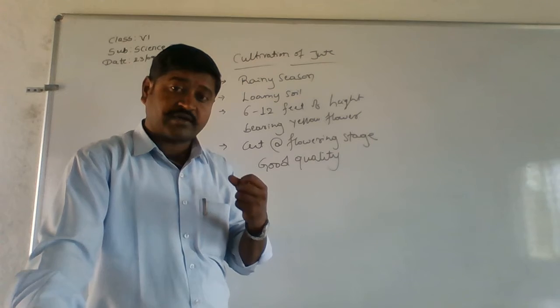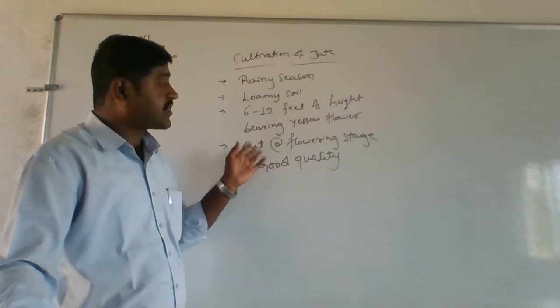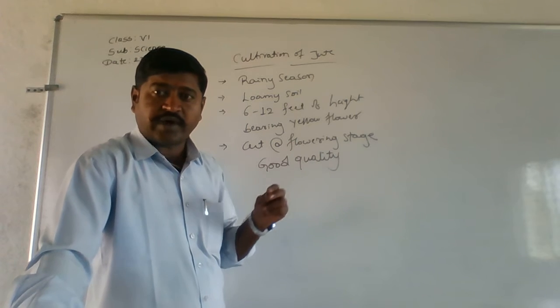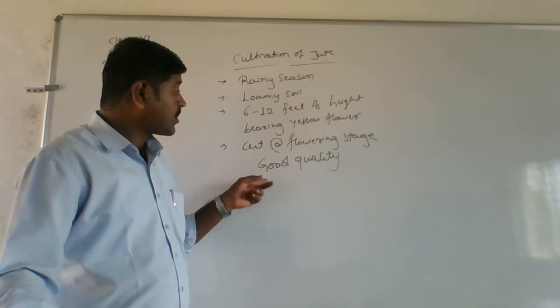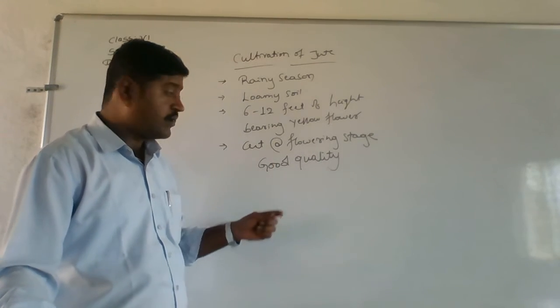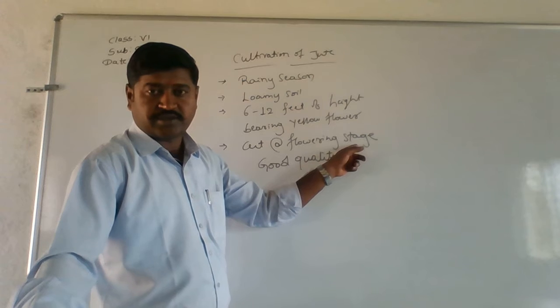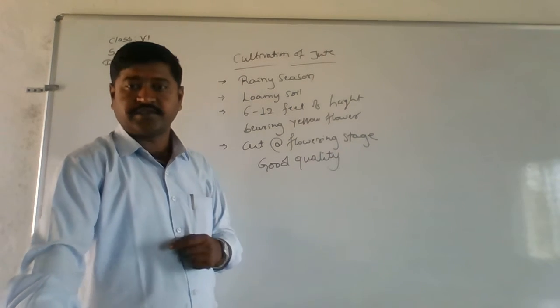So when they are at this flowering stage, then only these are cut. Why is it cut at the flowering stage? Because whatever jute is obtained at the flowering stage is going to be of good quality.